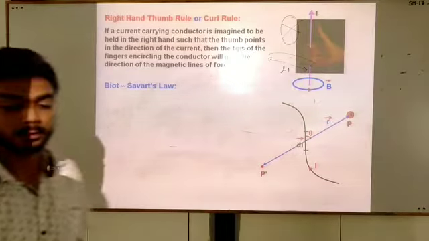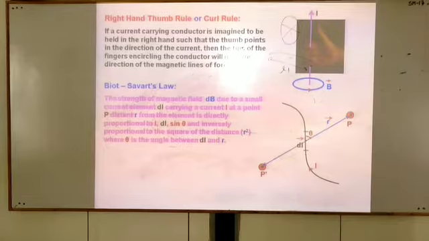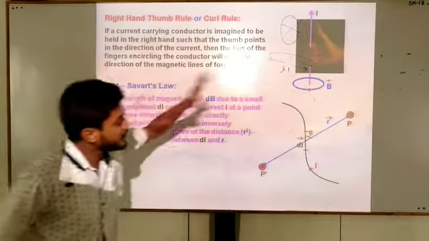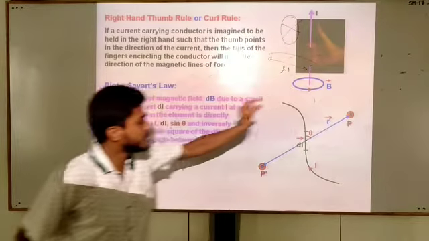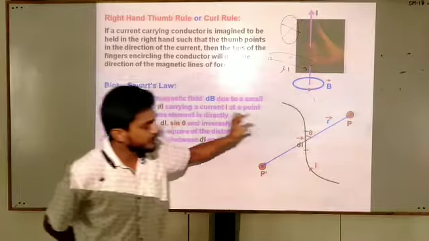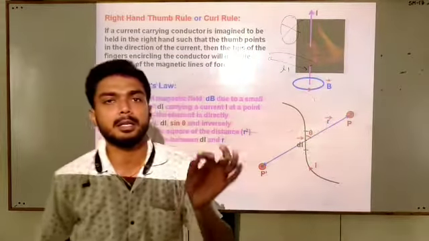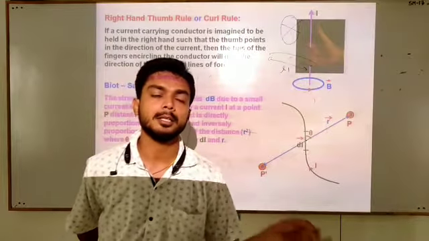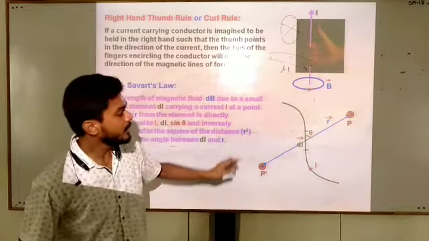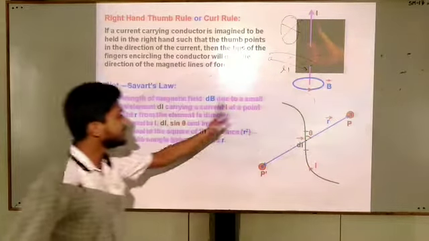Students, now move further. It says that the strength of magnetic field dB at this point P, because we are taking a very small element dl, will be dB. We use symbol B to denote the magnetic field, as we use E for electric field. Here for this small element dl, let the magnetic field be dB.